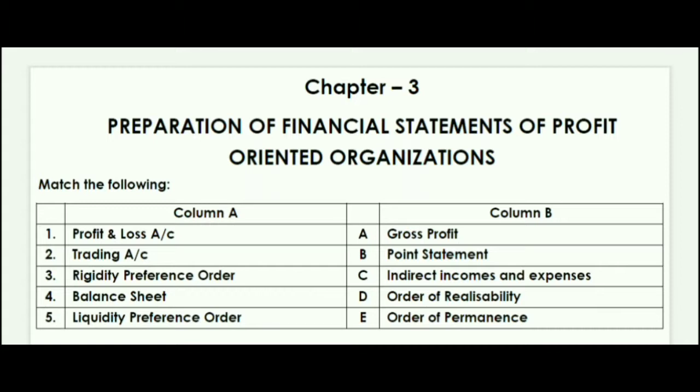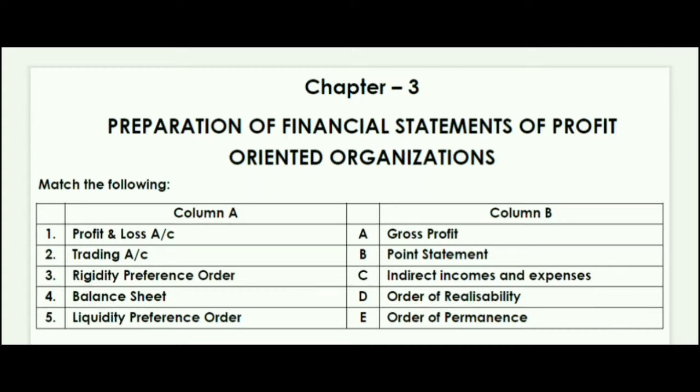Rigidity preference order, order of permanence. Fourth, balance sheet. Balance sheet is a point statement. Next is liquidity preference order. Liquidity preference order, so order of realizability.